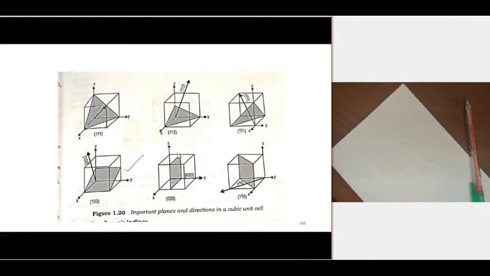So with this I am stopping this lecture. Try to study how we can write the Miller indices of directions and planes for different directions and planes. Do some examples, as this is one of the important areas. Find the Miller indices of directions and planes, and also, using the Miller indices of directions and planes, try to draw the planes and directions. Do the reverse process also.